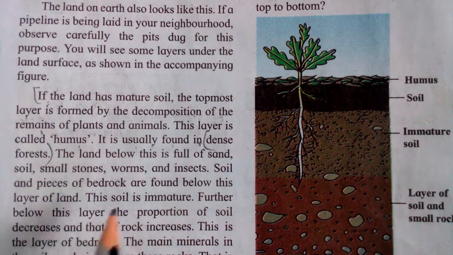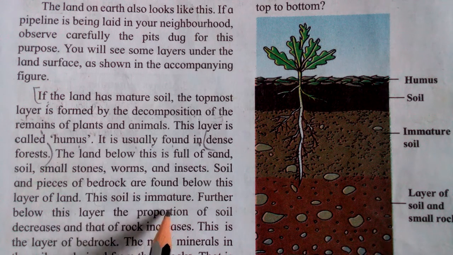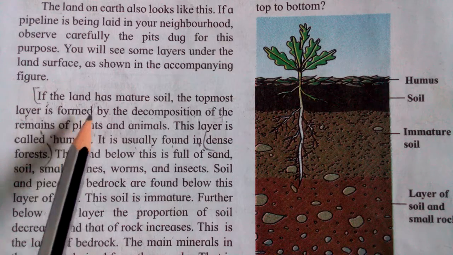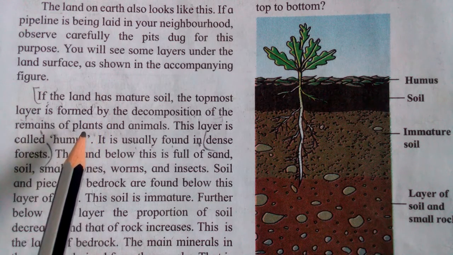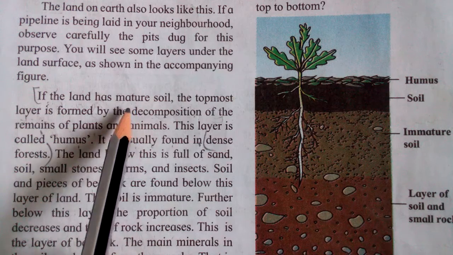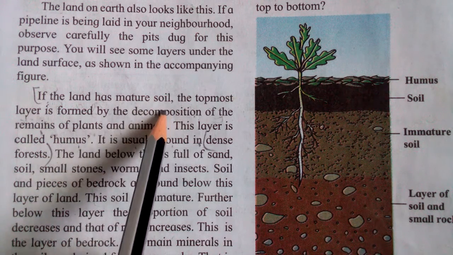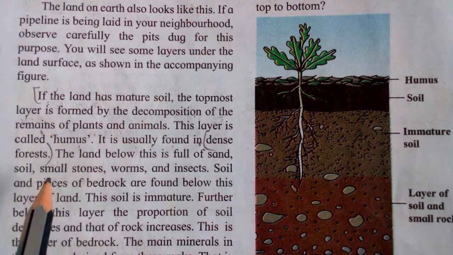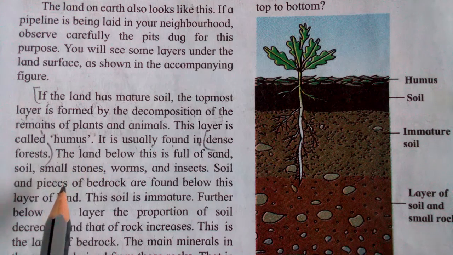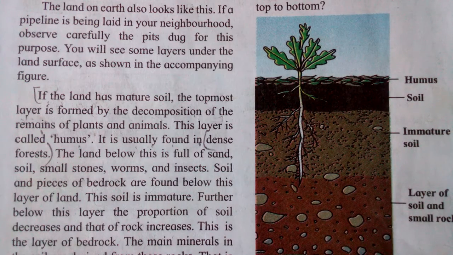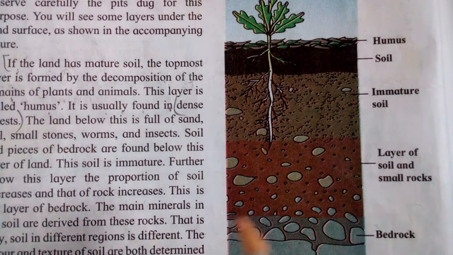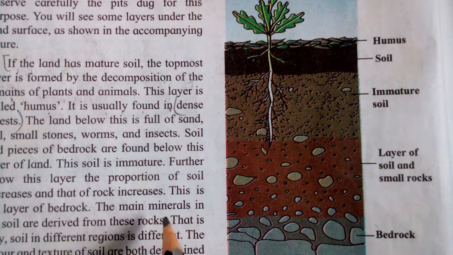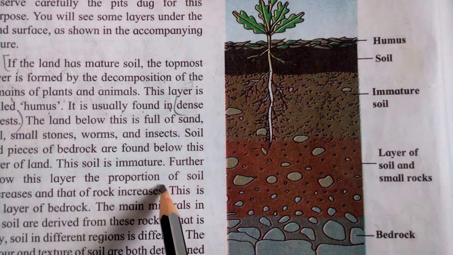This soil is immature. The topmost layer, the upper layer, is the mature soil. Why is it mature soil? Because it is made by the decomposition of the remains of plants and animals. Due to that this soil becomes mature. But in the third layer we see immature soil.